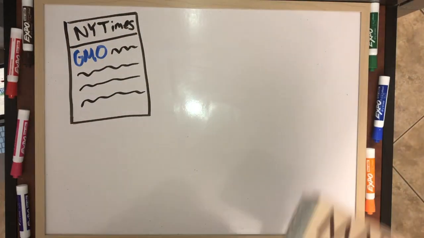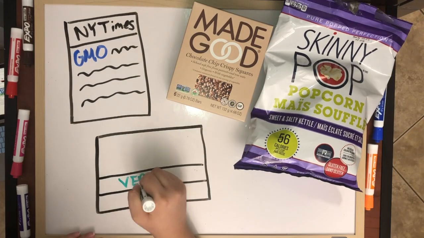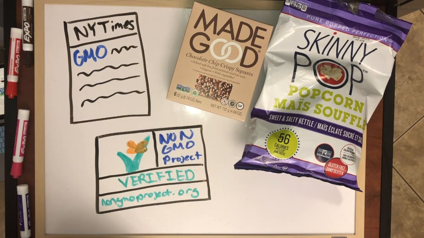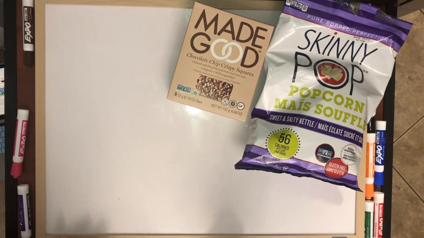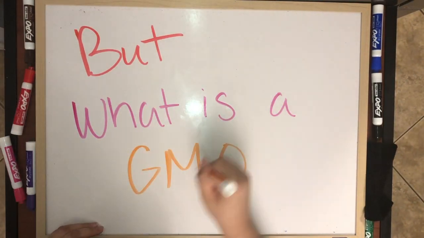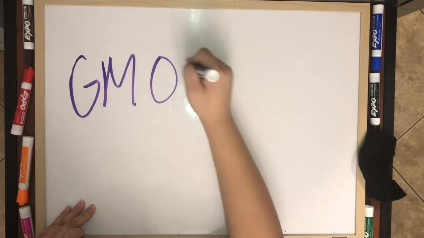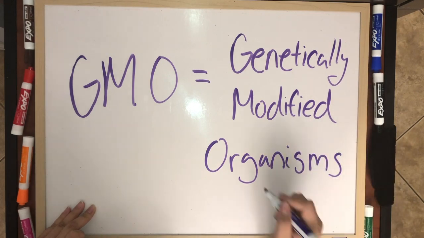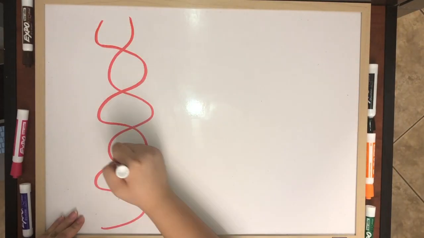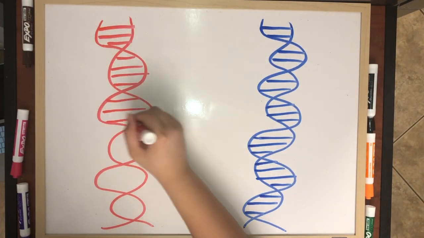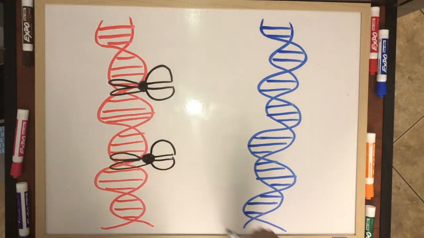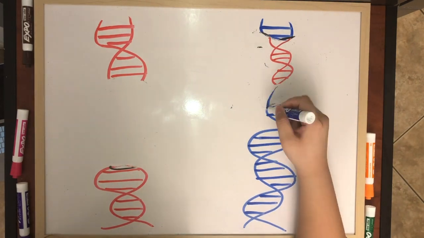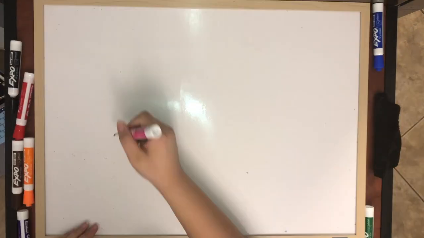Whether on the news or the new organic snacks that your mom bought, you have probably seen one of these signs before. But what is a GMO? Well, GMO stands for genetically modified organisms. These are organisms that have had their characteristics changed through the modification of their DNA. By changing an organism's genome, we can change its characteristics.